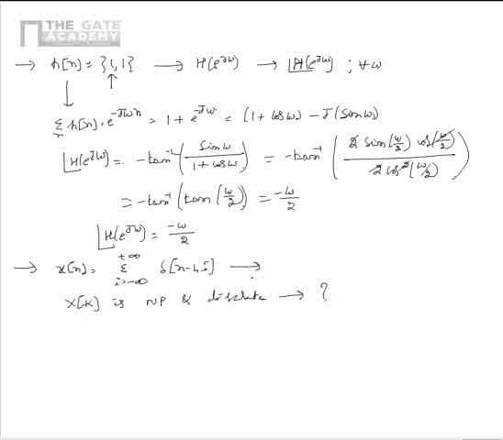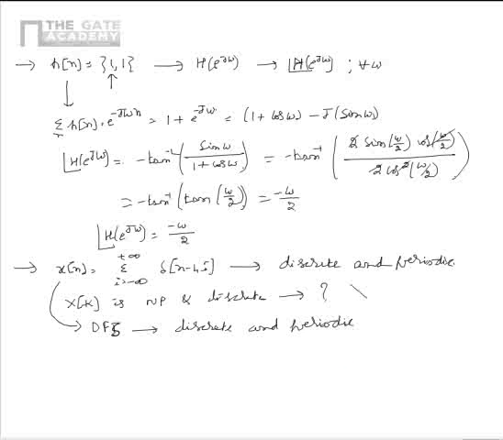We see that the given signal x of n is discrete and periodic. So from this we can say that the frequency representation of x of n is DFS, and by the nature of the DFS we know that DFS is discrete and periodic. From this we can say that the given statement is not correct.